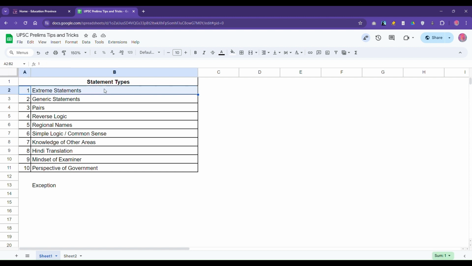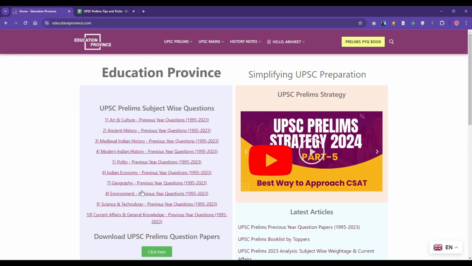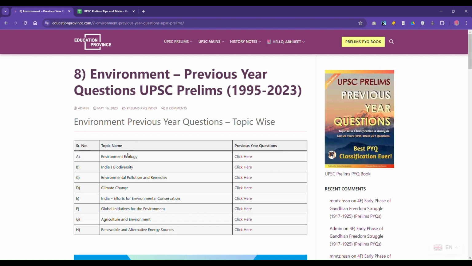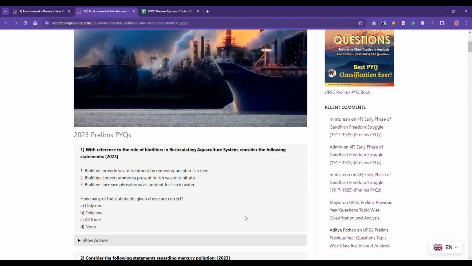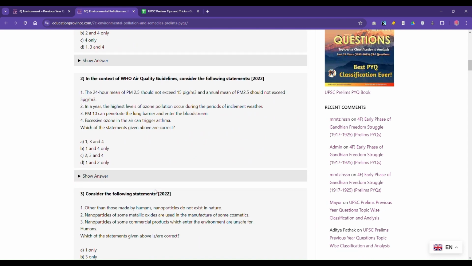First category is extreme kind of statements. Okay, now I have examples for you. We have one example from history, and I think one from economy and polity. Okay, so in 2022, they asked one question from environment. Okay, third question in 2022.